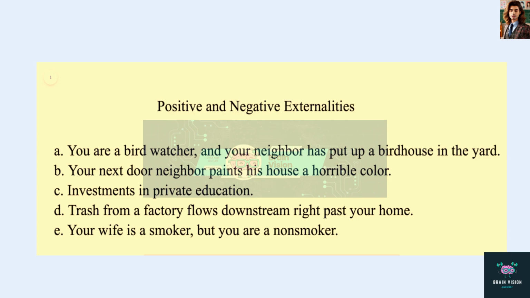E, your wife is a smoker, but you're a non-smoker. Again, the action here is between your wife and the cigarette company that she purchases cigarettes from, and now the action is that she's smoking, but you're not a smoker. You're a third party in this. It could be not pleasant, and that's kind of tricky. If you're a non-smoker, but if you care about the smoke, if you think this is something you don't like, then it is a negative externality.